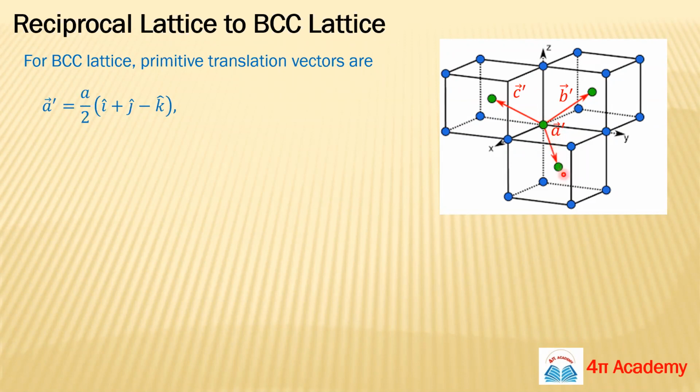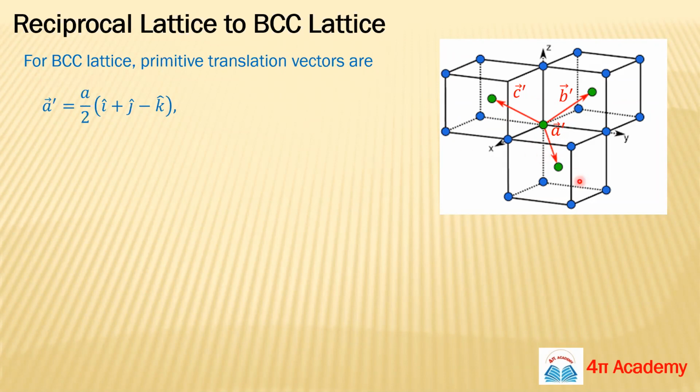So this will be, suppose, your vector a dash, the primitive translation vector for your BCC lattice, and this will be your vector b dash, and the third one will be your c dash. We will find the values of these a dash, b dash, and c dash, which will be your primitive translation vectors for the BCC crystal structure.